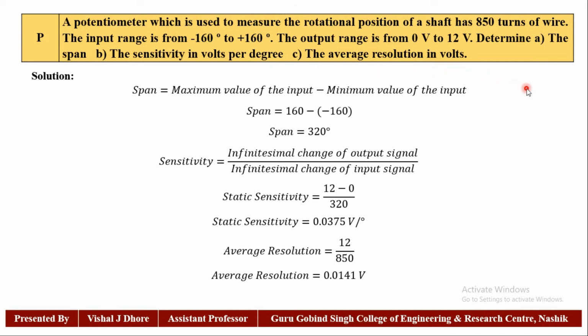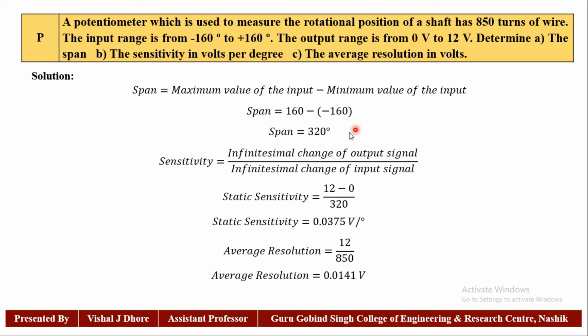From that, first of all we calculate the span, which is the maximum value of the input minus the minimum value of the input. The maximum value of the input is 160 degrees and the minimum value is minus 160 degrees. So putting in the values, we obtain the span as 320 degrees. This is the first one, the span.